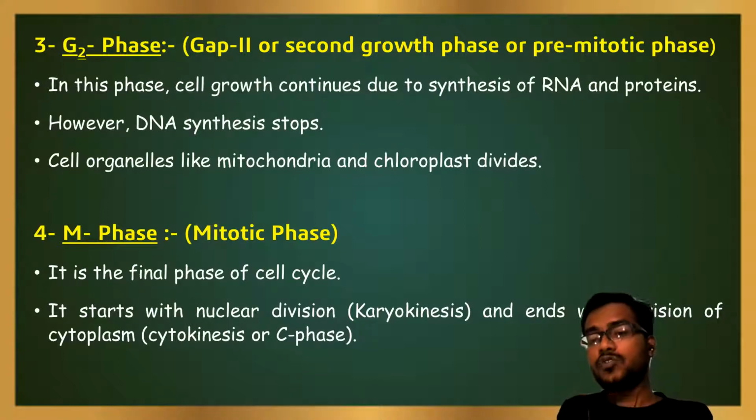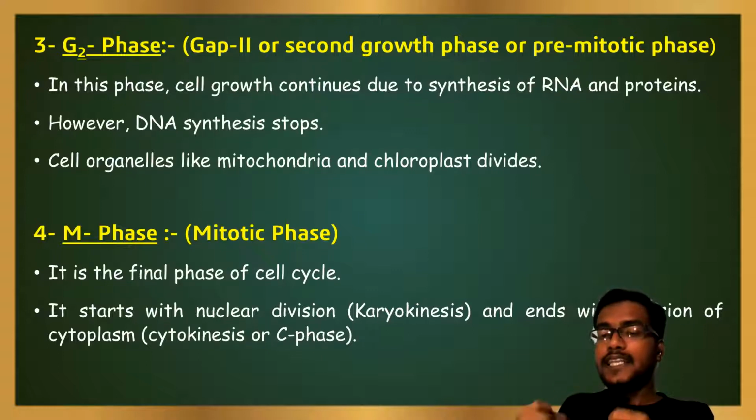In this phase, cell growth continues because synthesis of RNA and protein always occurs. However, the DNA synthesis stops. Cellular organelles like mitochondria and chloroplast are divided and their number increases in the G2 phase, because cellular components and organelles become double at the end of the G2 phase, since in the M phase they divide. So each daughter cell should be provided with an equal number of cellular organelles and equal cytoplasmic material.